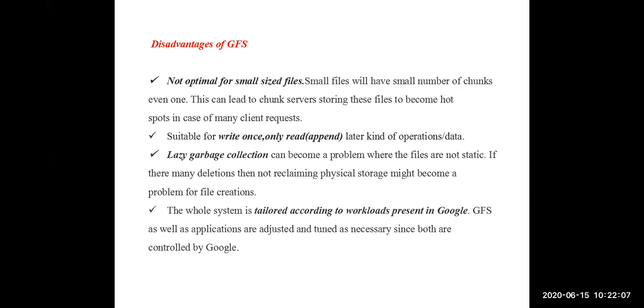Somebody's question is, what is meant by the chunk? Chunk means whenever we have a file, we divide that file into small parts. Each partition is called a chunk. For example, you have a 10 MB file. We divide that file into 10 parts, each part size is 1 MB. Each part is called a chunk, 10 chunks. Normally we call them partitions or parts. Here technically they call those parts chunks. Chunk means part of a file, simply a partition of a file. Is it clear what is the chunk?